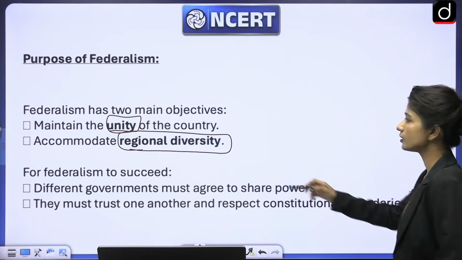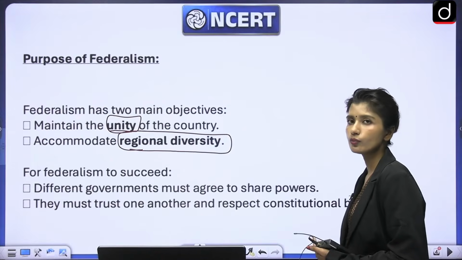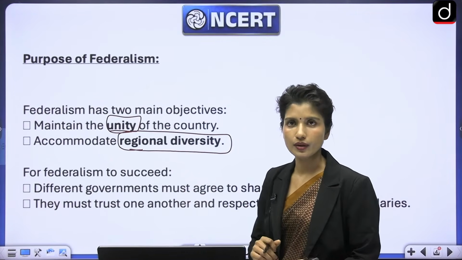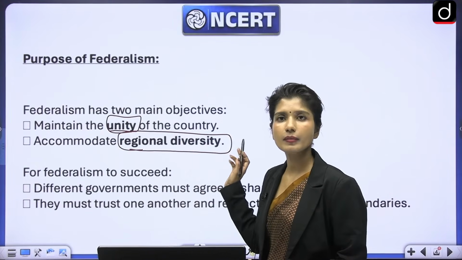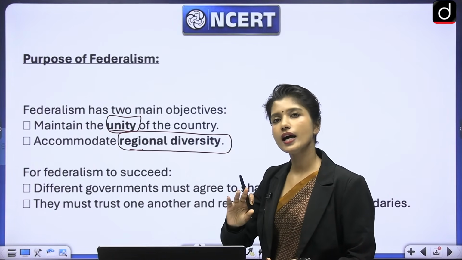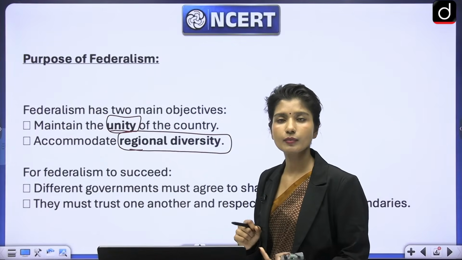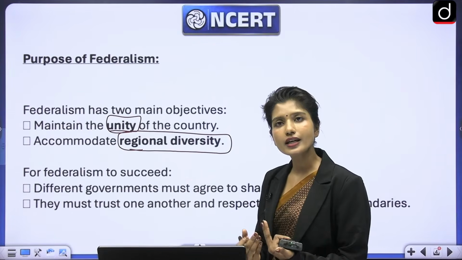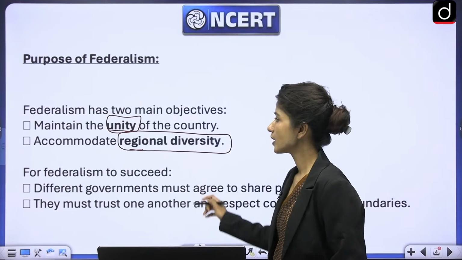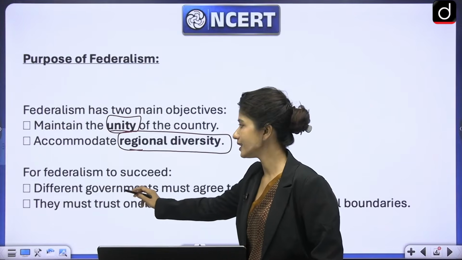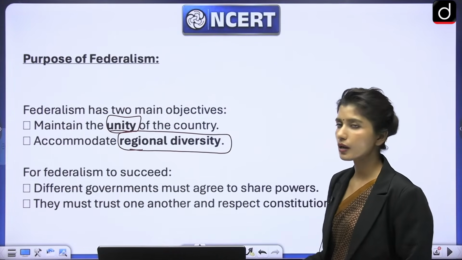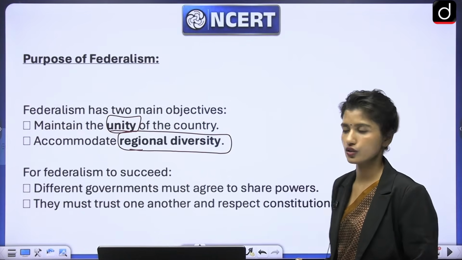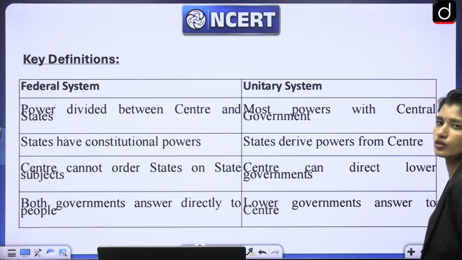Then if we want federalism to succeed, we have to make sure that the different governments or the parties involved agree to share power, right? For example, we just made local self-government and we had the 73rd, 74th Constitutional Amendment Act, but in many areas, the power and revenue is still not shared enough. So if they're not ready to share, it's not going to be a success. Similarly, for federalism to succeed, different governments must agree to share power, and they should trust each other that nobody is going to take advantage. They will respect constitutional boundaries.